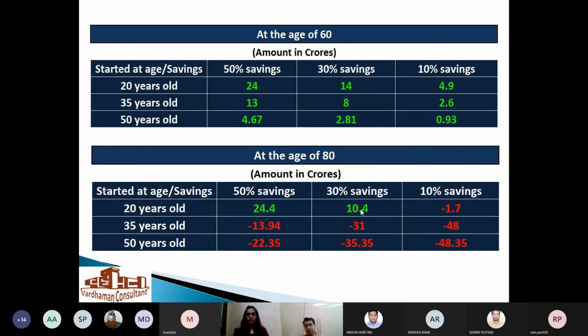So basically, if someone is very young, a 30% saving is far better. Even 10% is good, but 10% might be a little short. So one can increase to a certain extent. But if somebody is 35, he needs to save a lot more than only 50% for him to last his lifetime. So these are the studies done from our side.